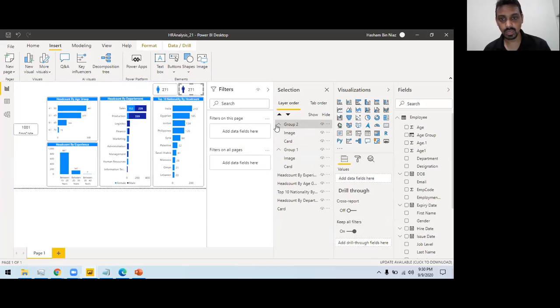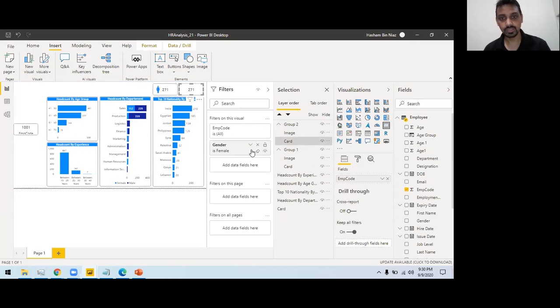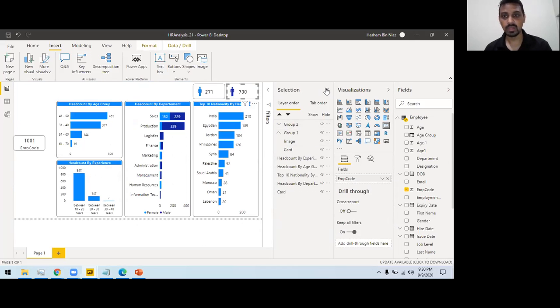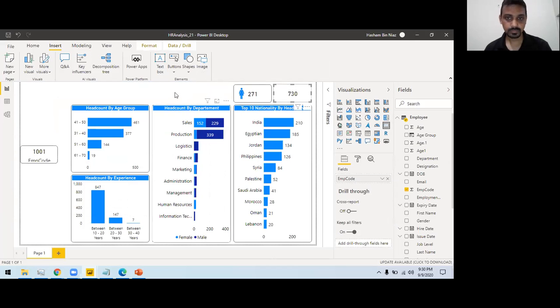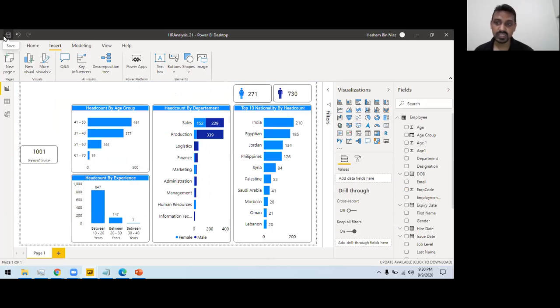So if I want to select a specific object, I can just click the object here. And you see the filter here is on female. So let's move this to the male. So this is showing you the male count, right? Let's close this one. So we have female. Okay. Now average age group.